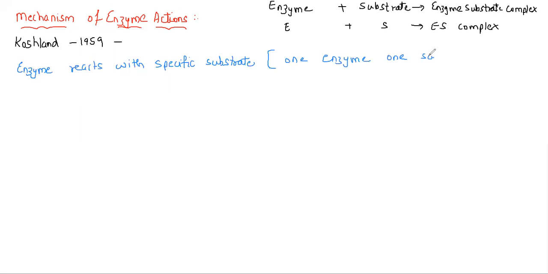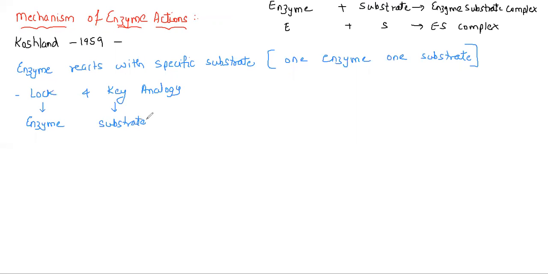So the one enzyme, one substrate mechanism becomes very important here. It can be in the form of lock and key analogy. When I use this word lock and key analogy, what exactly does it mean? When I say lock, the lock will be the enzyme. When I say key, the key will be nothing but the substrate.